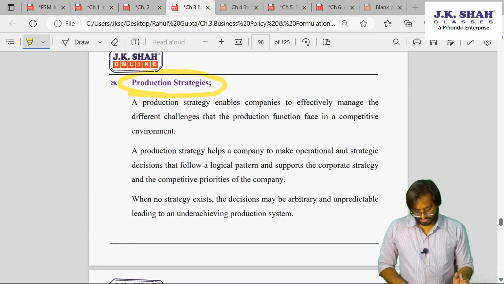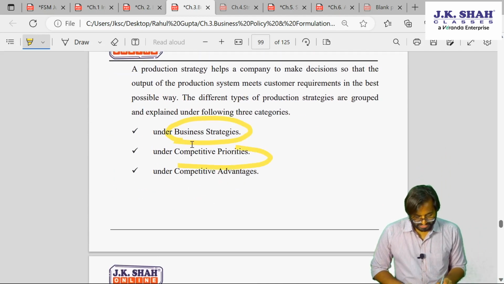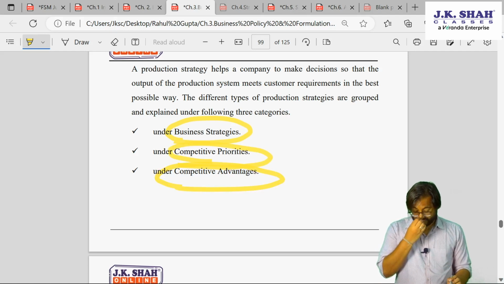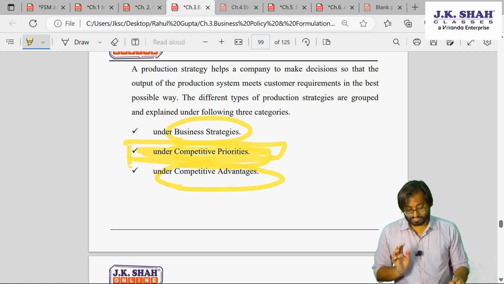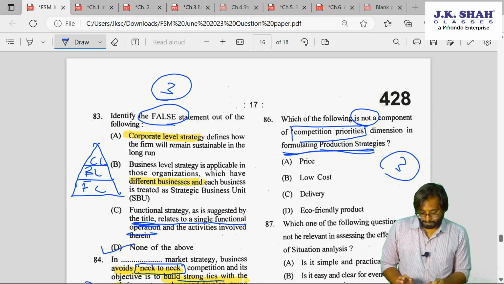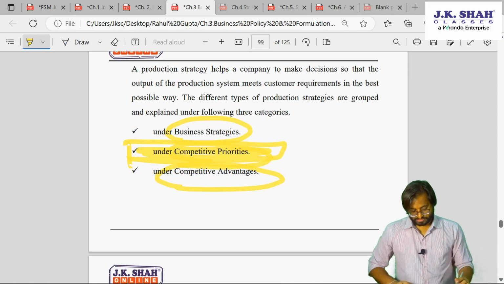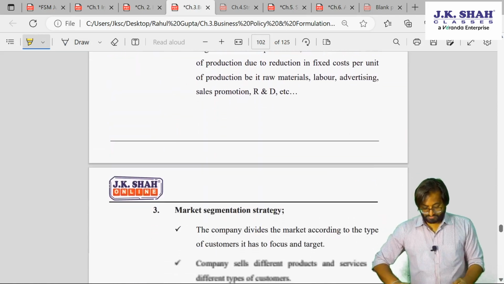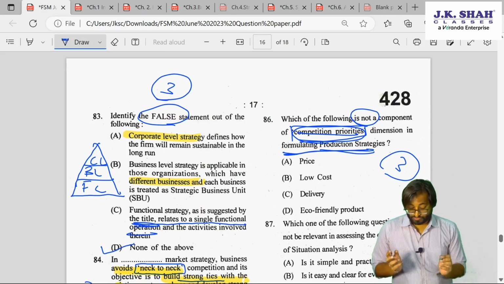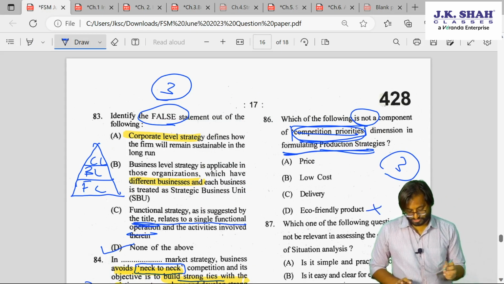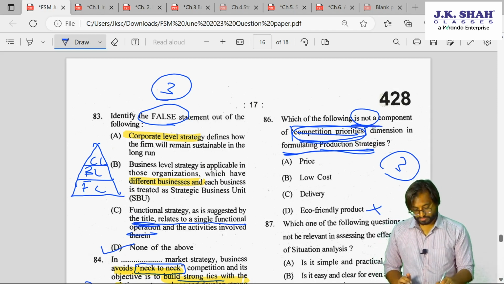Production strategy. Okay. So in the production strategy, we have 3 categories under business strategy, under competitive priorities, under competitive advantage. So we are talking about this one. The institute wants to know about this one. See, read the question. Competition priorities. Okay. So they want to know about this one. So competition priority. We have so many competition priorities, right? Do we have eco-friendly there? No. So this is eliminated. This is crossed because we want to find out not a component.